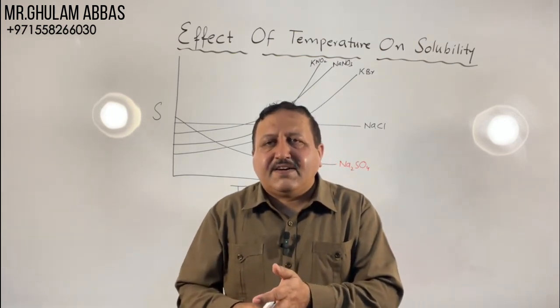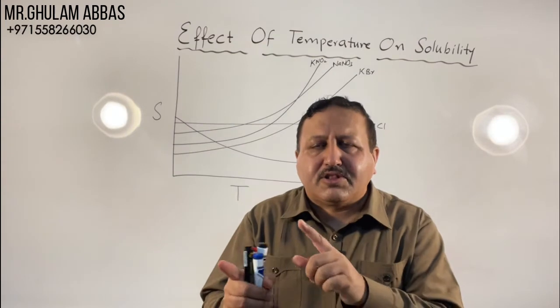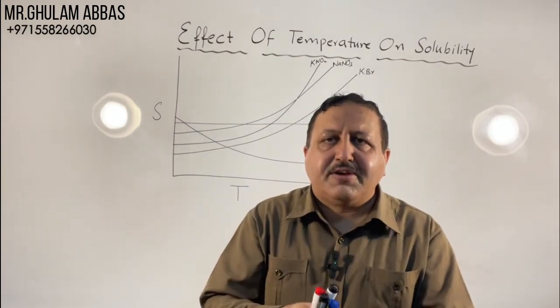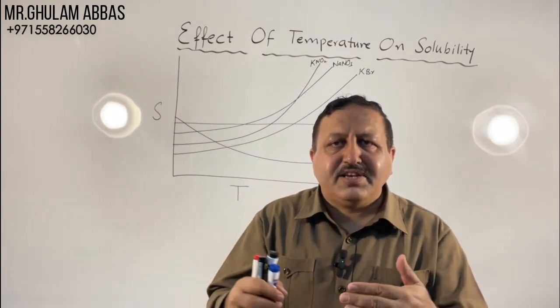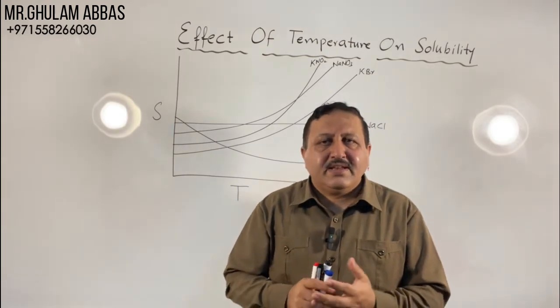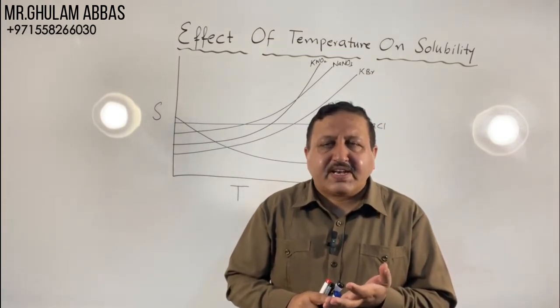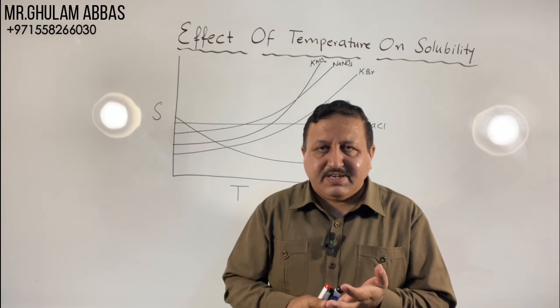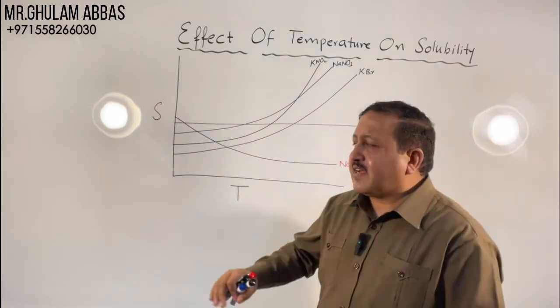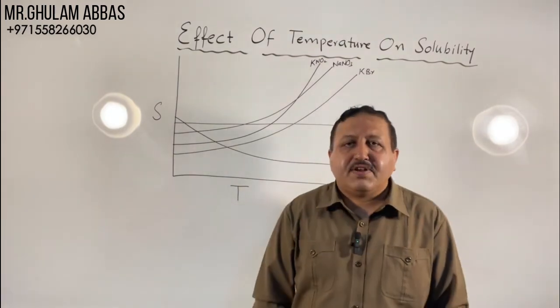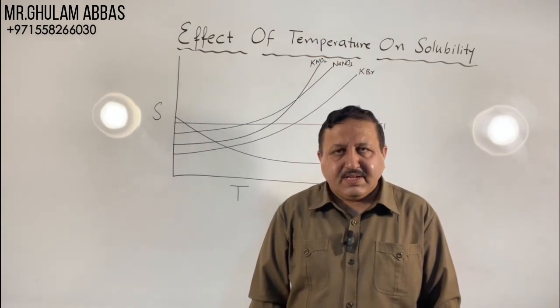And if the heat of solution is neither endothermic nor exothermic, temperature remains the same, then there is no effect of temperature on solubility. This is the concept of the effect of temperature on solubility.